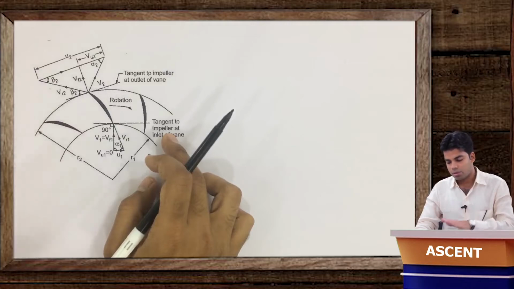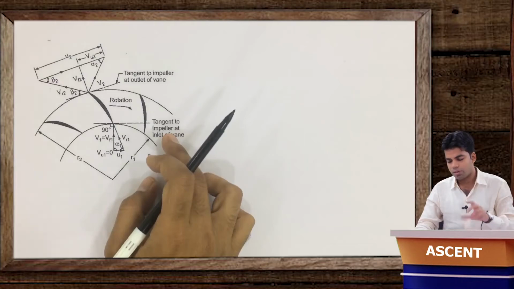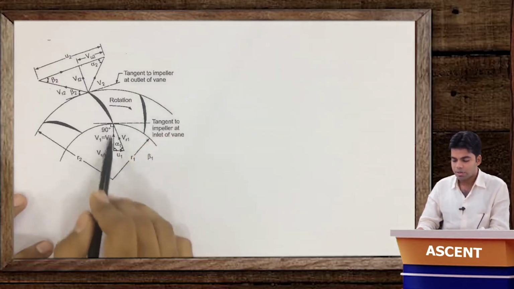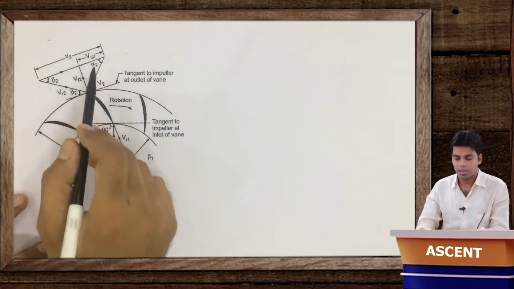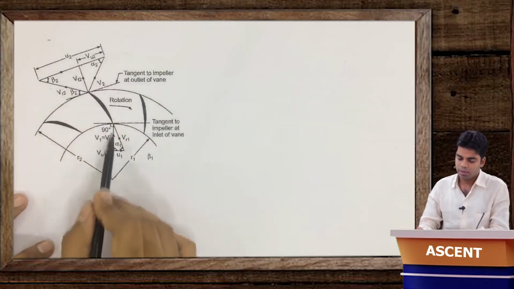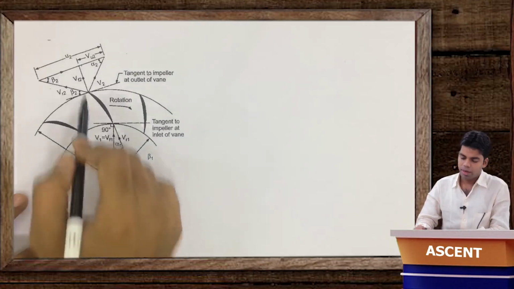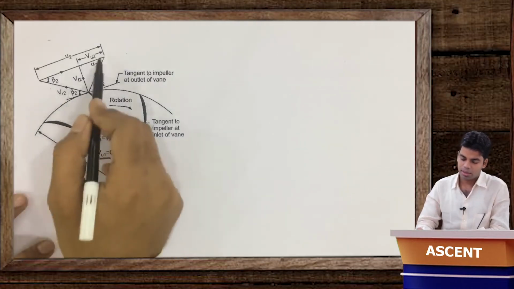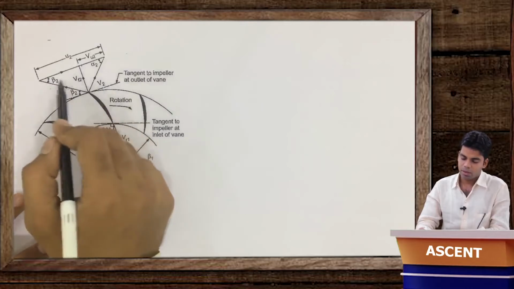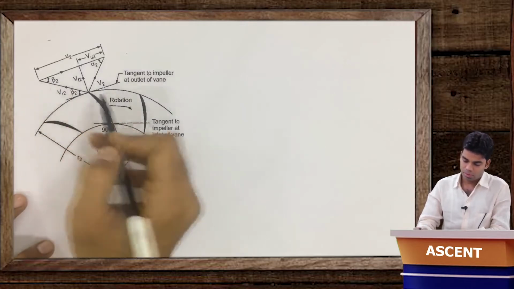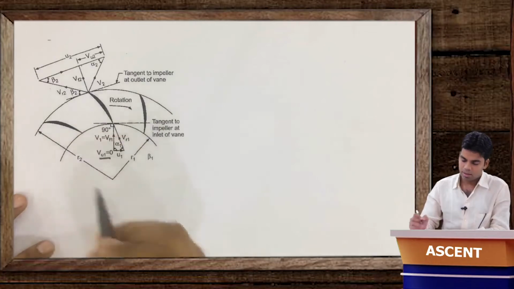And this centrifugal pump, to be very specific, is just the opposite of Francis turbine, in the sense that in Francis turbine the exit was axial and inlet was radial. In this centrifugal pump, inlet is axial and exit is radial, as you can see here. At inlet, V1, this is the inlet velocity triangle, inlet is axial, so obviously this Vw1 will be equal to 0, and exit is radial. In this particular figure you can see the exit of this pump is in radial direction.